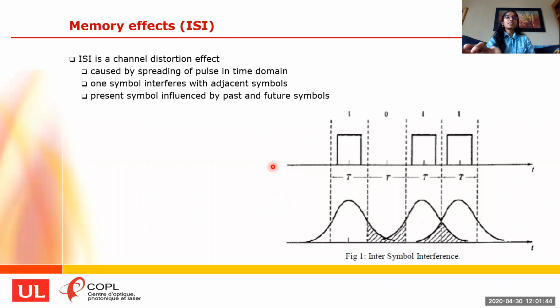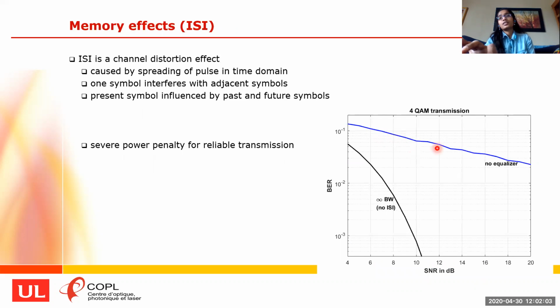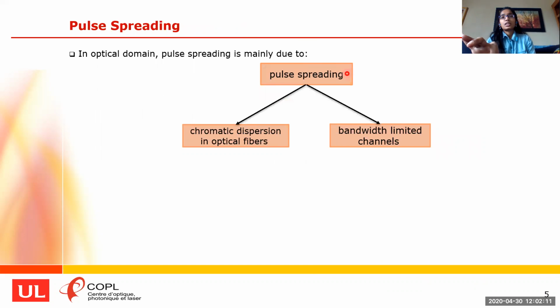Let's get started. Intersymbol interference is the channel distortion effect caused by the spreading of the pulses in the time domain, and each symbol interferes with the other symbols. At the detection end, we have the past and future symbol memory in the present symbol, and because of this we observe an increase in the bit error rate values, and the power penalty severely increases for reliable transmission. In the optical domain, this pulse spreading is mainly caused by chromatic dispersion in the optical fibers or by the band limitation of the channels. But today we will be focusing on the pulse spreading caused by the band limitation of the channels.